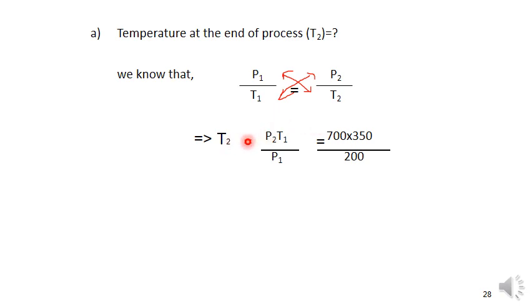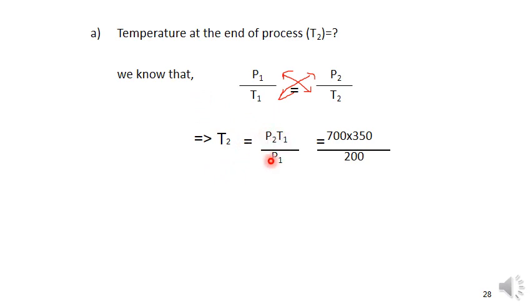In cross multiplication, I am bringing this T2 to the left hand side, this P1 to the right hand side, and this T1 to this side. So P2 T1 divided by P1. Many students made a mistake here in the cross multiplication, so be careful about it. If you don't know how to do cross multiplication, simply put arrows like this. Bring this T2 here, bring the P1 to the denominator, and bring this T1 to the P2. We want only T2, so T2 is equal to P2 into T1 divided by P1.